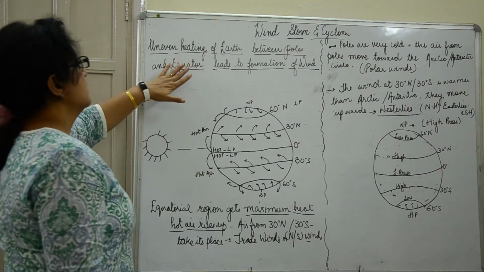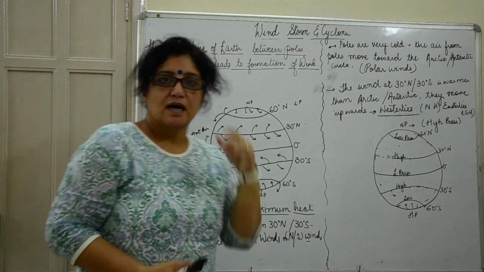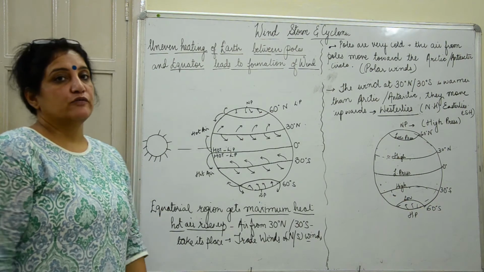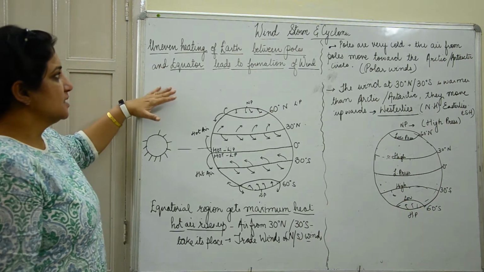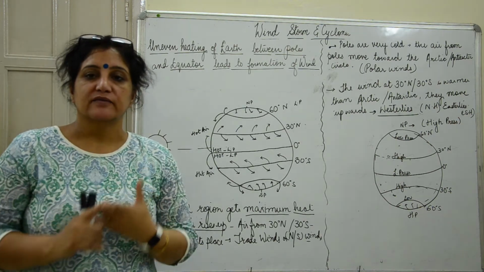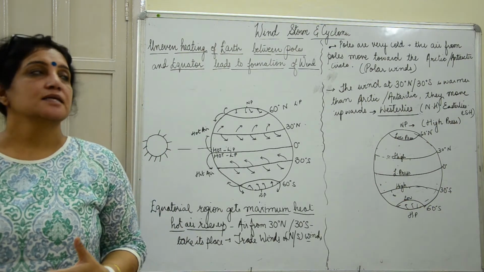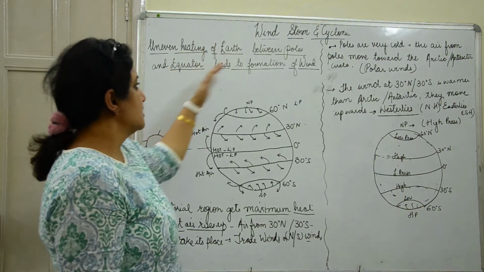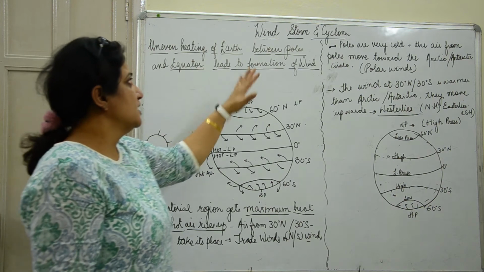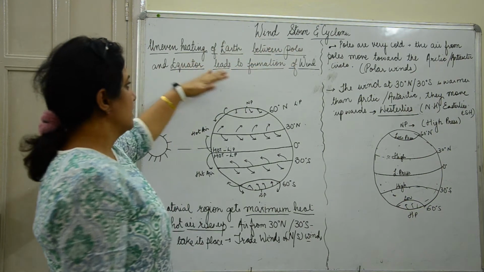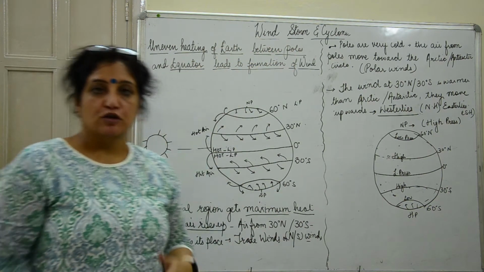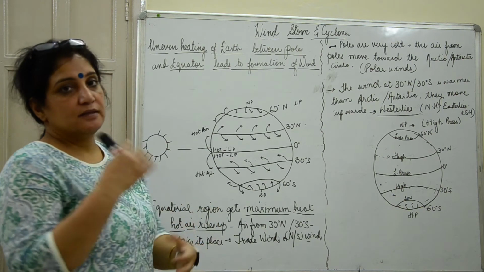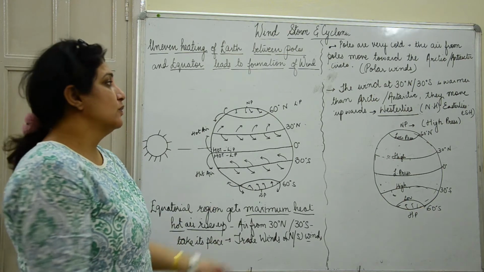Now let us understand how these wind currents are generated. Wind current means the movement of the wind. In your book they have given two reasons, and the first is the uneven heating of the earth between the poles and the equator, which leads to the formation of wind. This movement of air is called wind current.